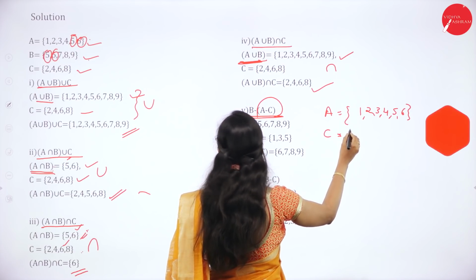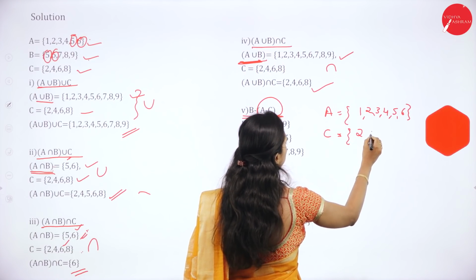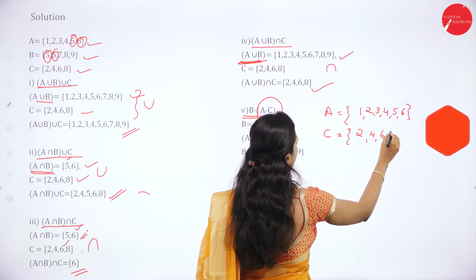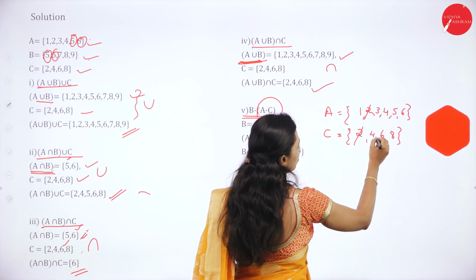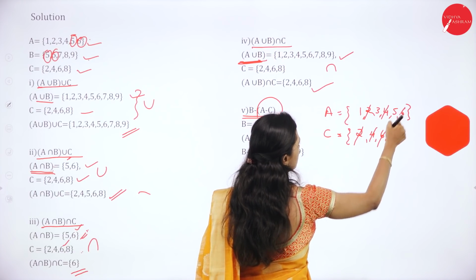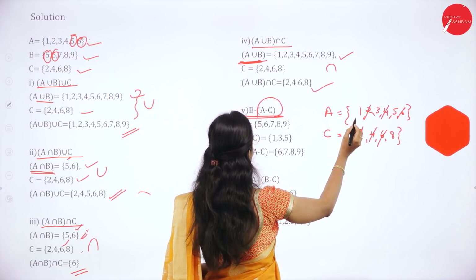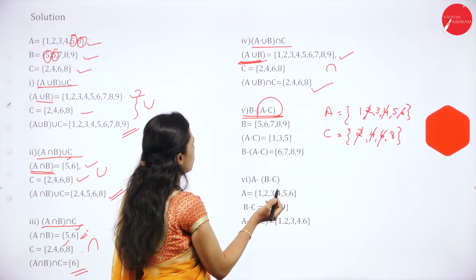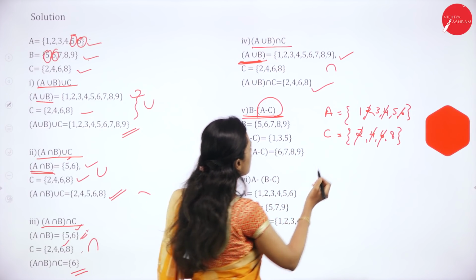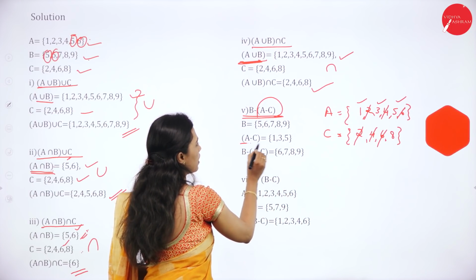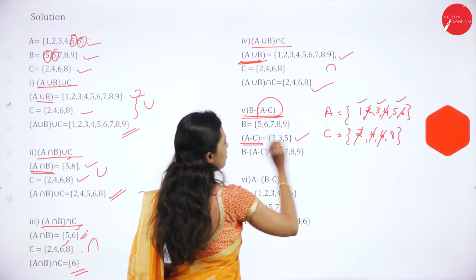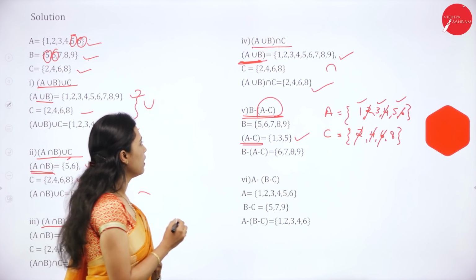C is equal to 2, 4, 6, 8. So eliminate the common elements: 2, 4, 6. What is remaining in A is 1, 3, 5. So A minus C is 1, 3 and 5.